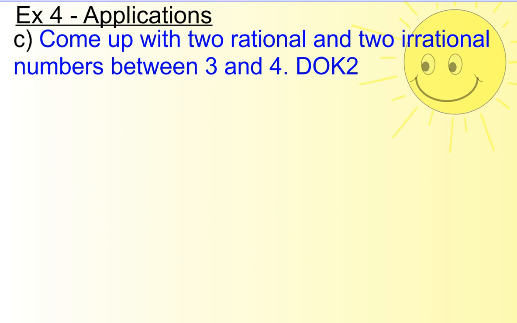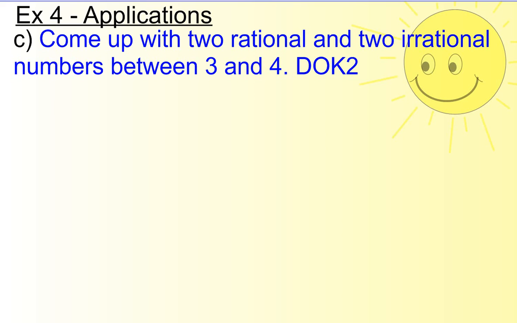What I'd like you to do is I'd like you to try letter C. It says come up with 2 rational and 2 irrational numbers between 3 and 4. Pause the video, try the problem. When you're ready to continue, hit play, and I'll come up with some of my own examples.